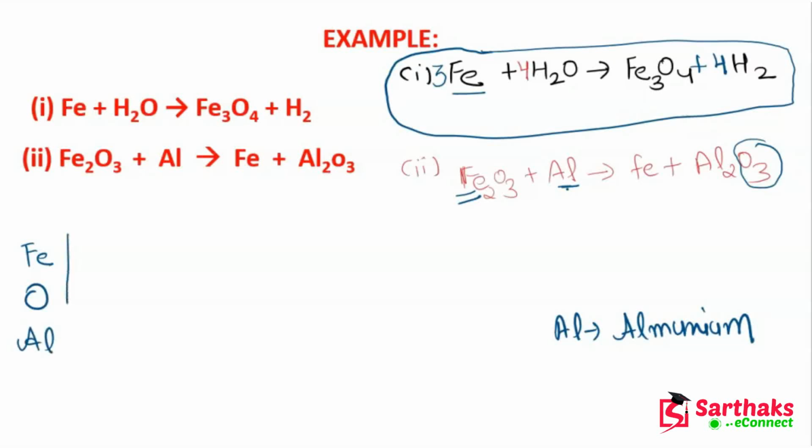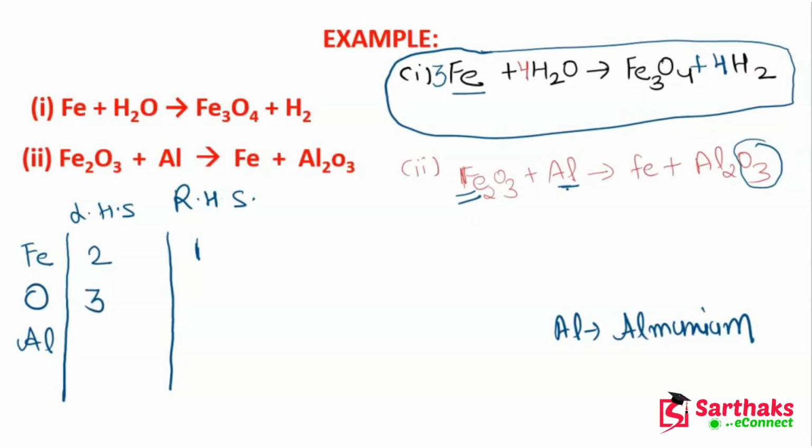Now guys, you have to write LHS and RHS. This is, let's suppose, LHS and this is RHS. Now on the LHS side, how many atoms of Fe are present? That is 2. On the RHS side, how many atoms of Fe are present? Your answer is 1. Now on the LHS side, how many atoms of oxygen are present? 3.